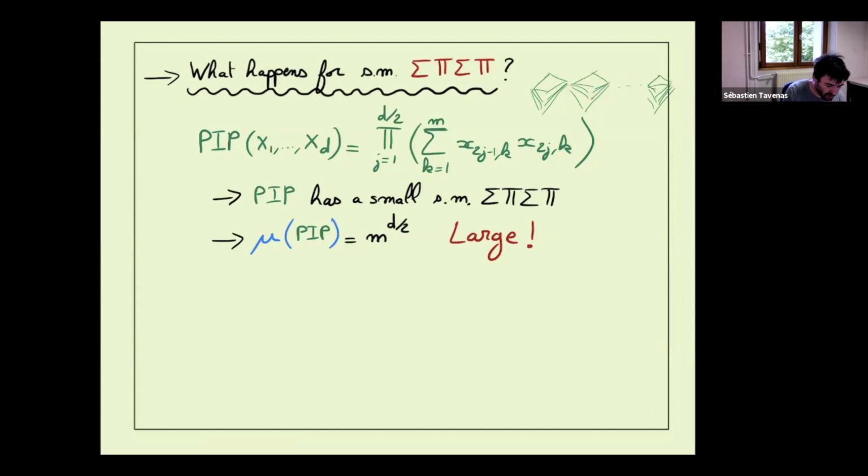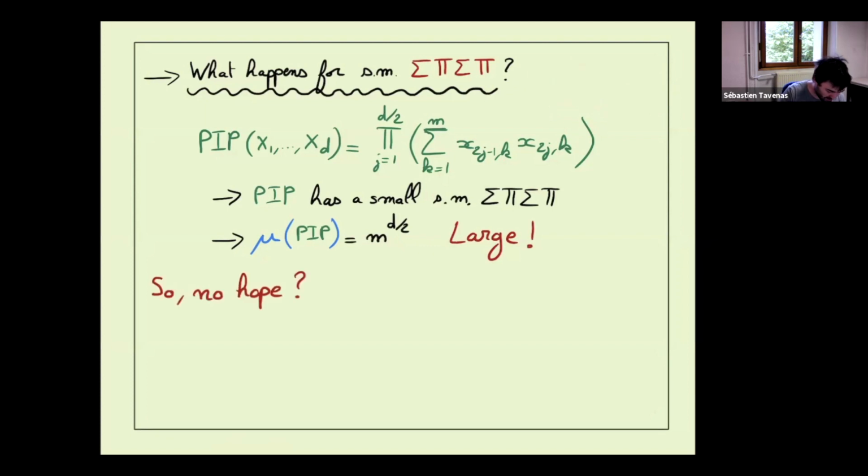And now our polynomial is just the sum of all paths, where the weight of a path is just the product of the variables along the path. Now we see that if we take this variable from this set, and this variable from this set, each time one in the same partition and the other in the other partition, each time we take one variable, it fixes which variable we have to take in the other partition. In particular, we have a polynomial which has a small depth 4 set multilinear formula. This is the definition we gave, and yet the measure is large. This is full rank. So it seems there is a problem.